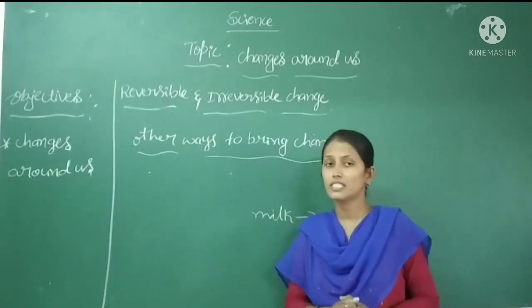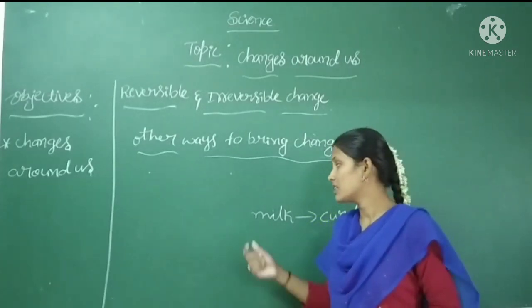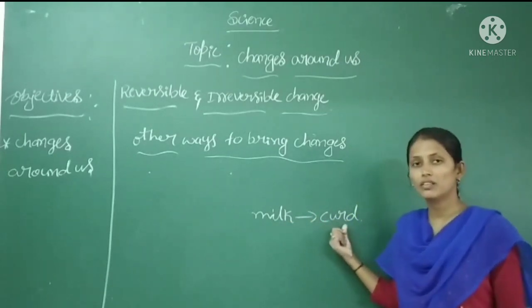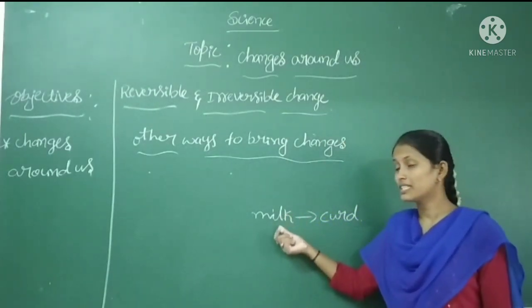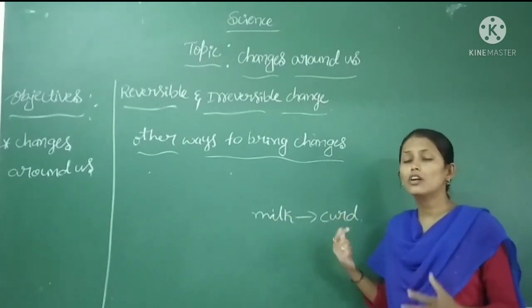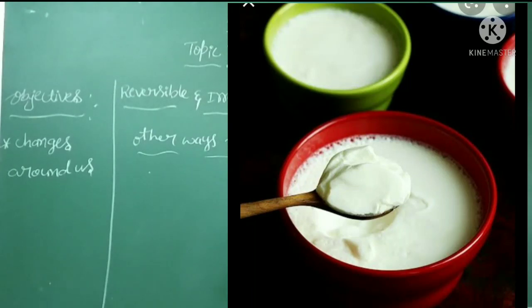Now let us discuss another example. As we have seen in the last class, milk is converted into curd, right? Here the setting of milk is nothing but milk being converted into curd. What is the process they are using? Look at this picture. A small quantity of curd is added to warm milk. The milk is stirred and set aside for a few hours. The milk changes into curd, right?